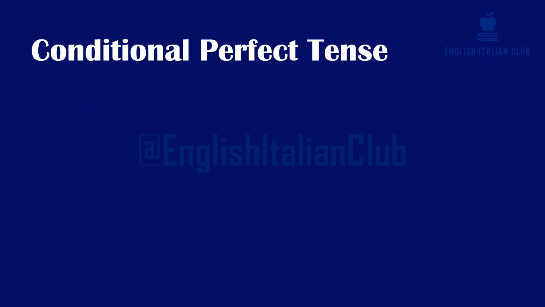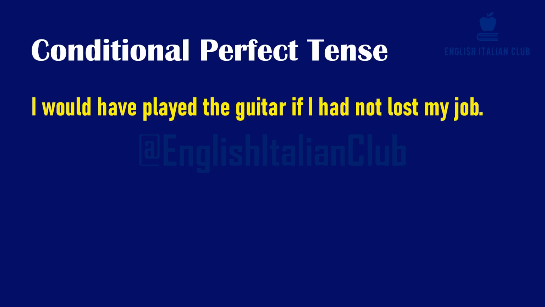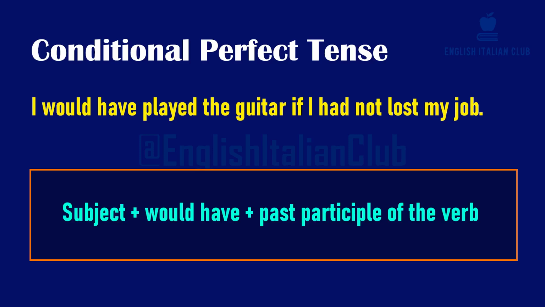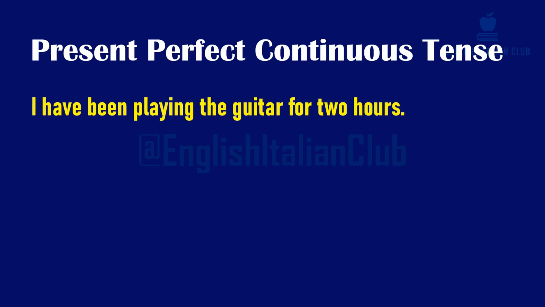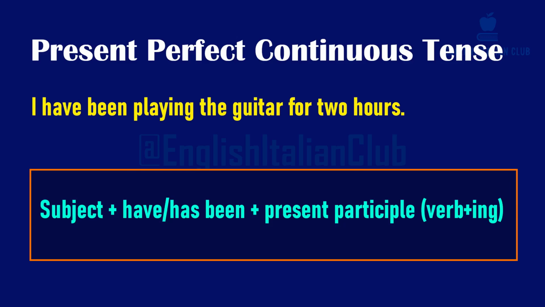Conditional perfect tense. I would have played the guitar if I had not lost my job. This tense expresses a hypothetical action that would have happened in the past but didn't due to some condition. Present perfect continuous tense. I have been playing the guitar for 2 hours. This tense emphasizes the duration of an action that started in the past and continues to the present.